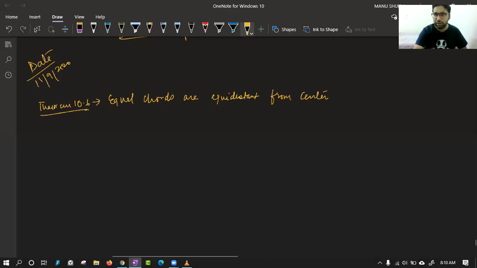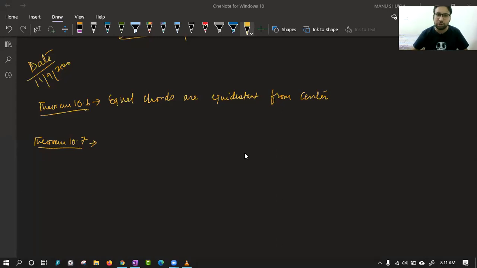Now, let us see the next one, its converse. Class, try to write the converse of this one. Theorem 10.7. Tell me the converse of this theorem. If someone says there are two chords which are at equal distance from center, you can say those two chords are of equal length.